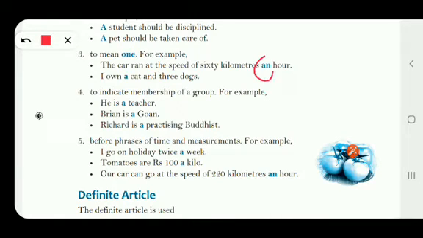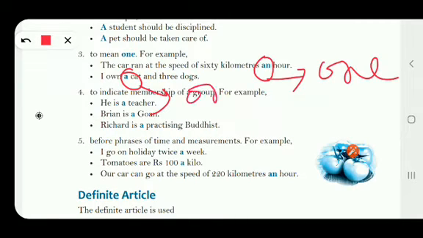So the word an, what is it representing? It is representing 1 hour. Now, second example, I own a cat and 3 dogs. Here the word a is also representing 1. We are talking about 1 cat.